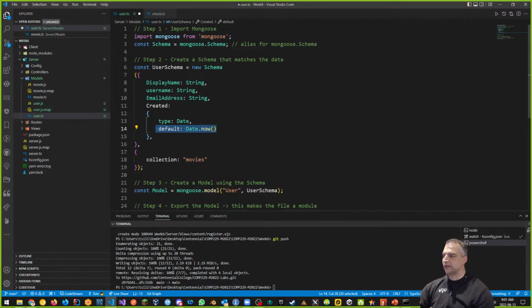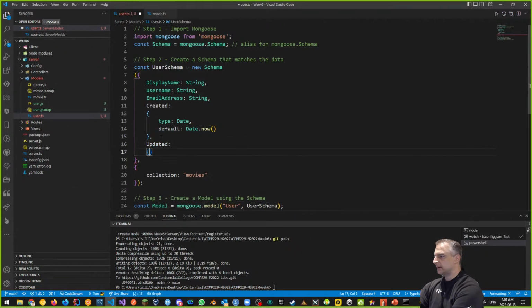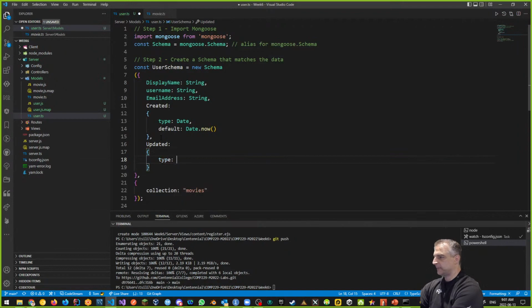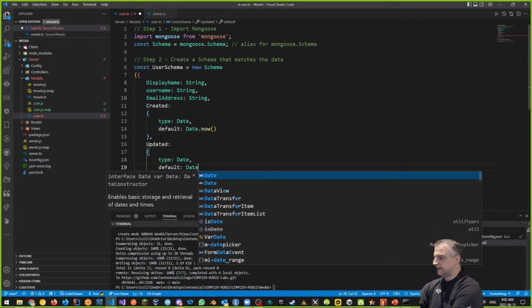And by the way, if you actually look at the documentation for Passport, as an example, and for Mongoose, you'll see that there are a lot of different things you can do here in the schema. Next, if I go to updated, that's another one I can do, and I can do the same thing where I have the type as a date. So when I update the model, let's say I want to change the password or something like that, we can have an updated thing. So it's a date type, and my default value again would be date.now.